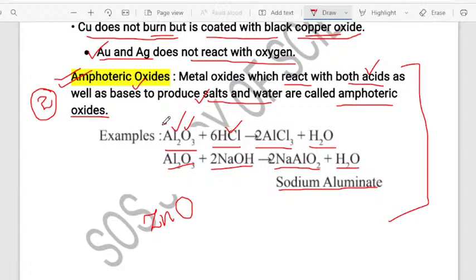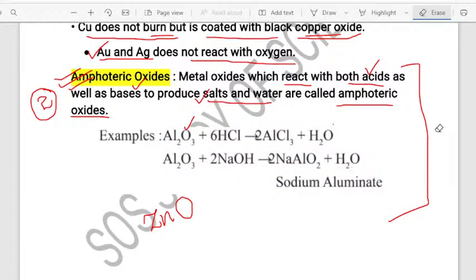You can observe here, children, see, aluminum oxide is reacting with acid as well as the base to produce the salt and also the water. Okay, so such metal oxides which react with both acids and base, we will call amphoteric oxide, dear students. You want to note down. Okay, this one particular example is very very important from the examination point of view. They will ask in the exam. Very important, you should know the definition and also the examples.